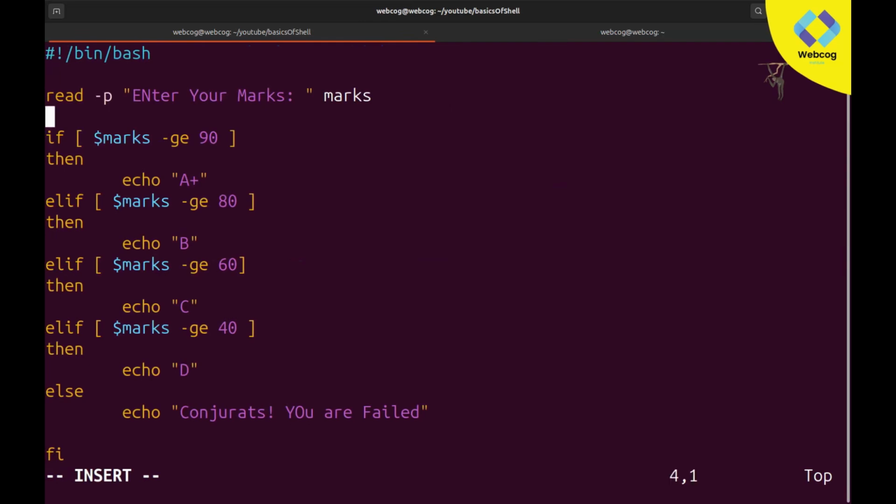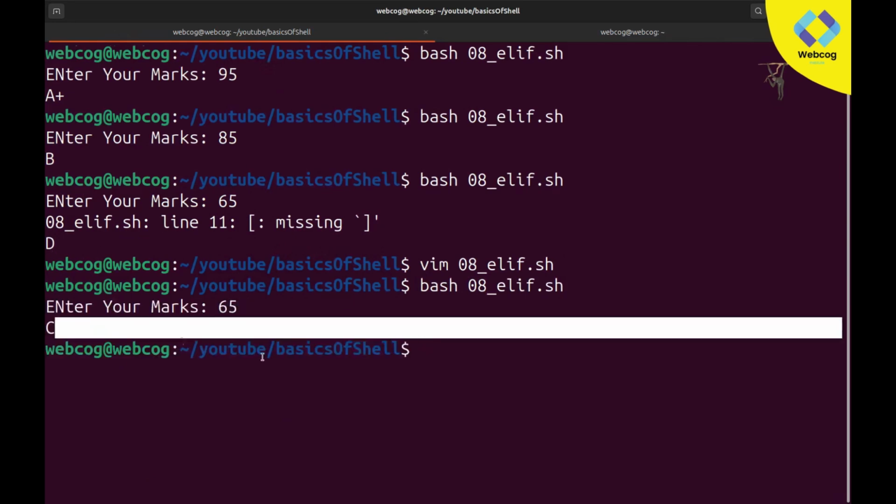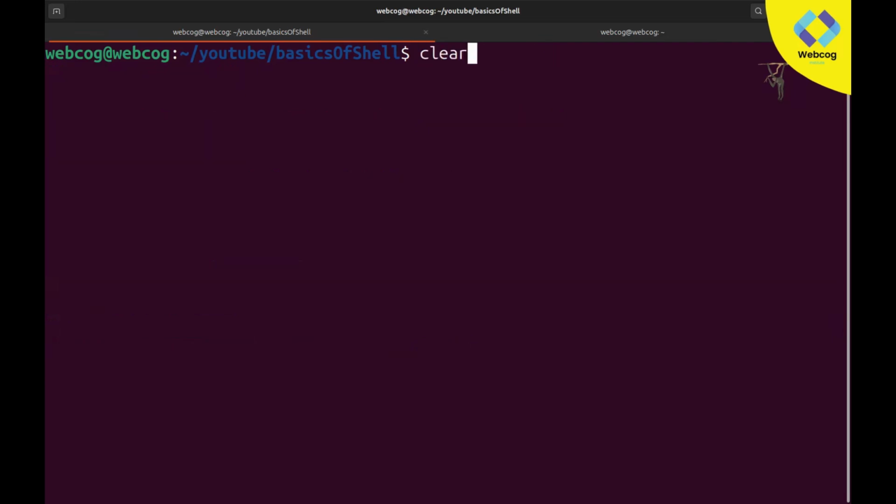So you can see the error was that we forgot to add a space. After the 60 we forgot to add a space here. So as I mentioned, spaces are necessary. So now it's okay, there is no error. Save, and if I run again and type 65, you can see it simply prints C grade.